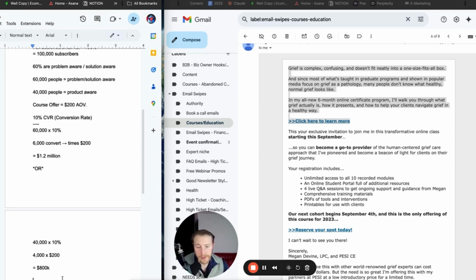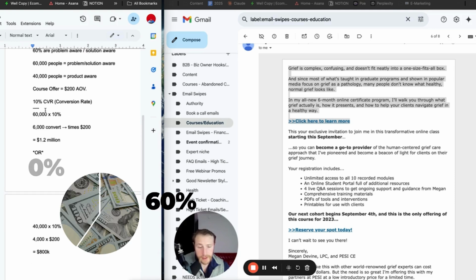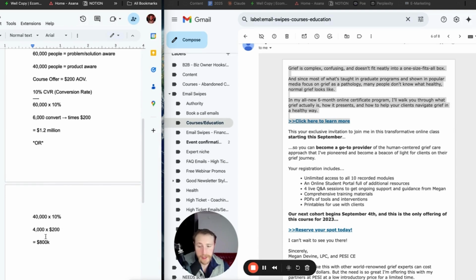additional $800,000. And I've seen this after generating tens of millions of dollars in online courses, testing different email types. I can tell you, usually when I tried a more curiosity-driven or short, punchy problem, agitate, solution email head to head versus a longer one, problem, solution, takeaways, transformation, the longer email works almost twice as good as the other one does. So this is actually a little more skewed, even than writing 60% to 40%. We might convert more of the more sophisticated people. Instead of these people converting at 10%, maybe they convert at 20%.